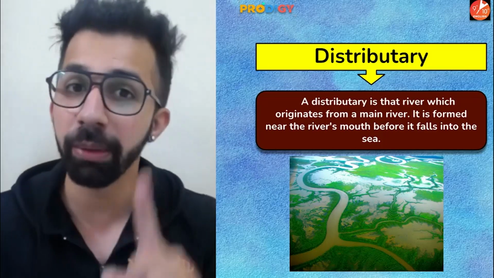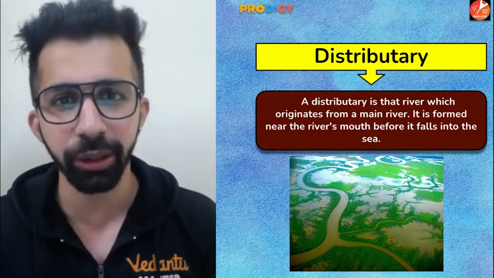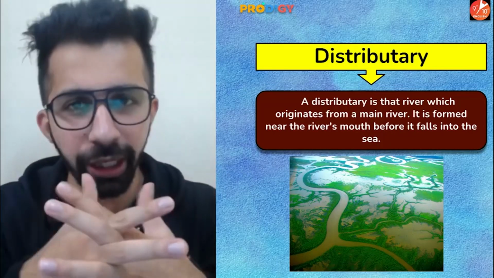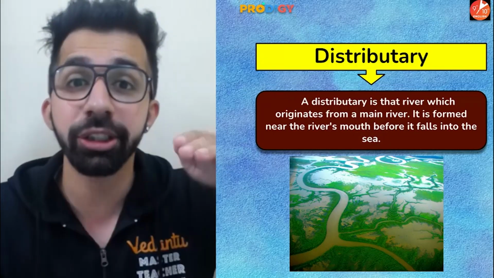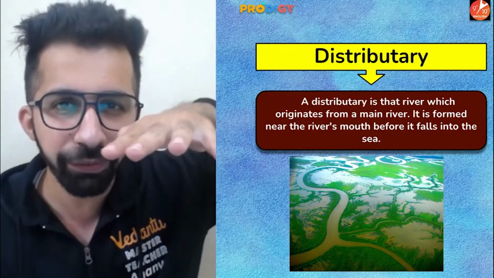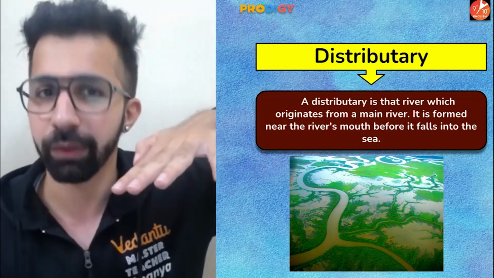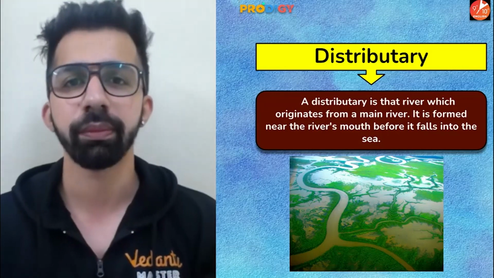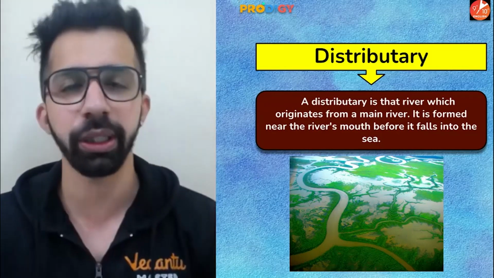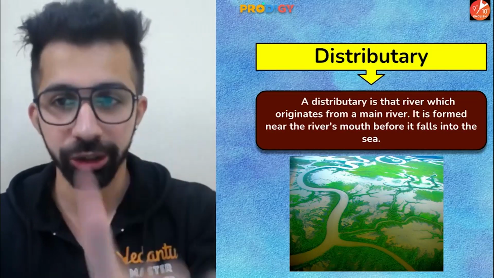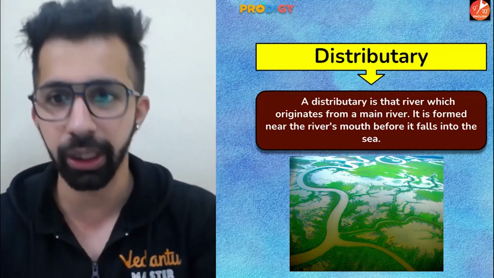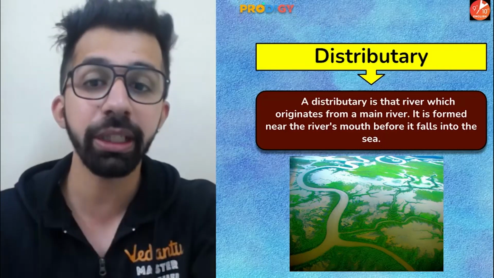Like guys, if you remember about tributaries, what happens in tributaries? Smaller rivers join the main river. Okay, so that is known as tributary. What is distributary? When the river is bifurcated into many channels. Okay, when the river is divided into many small streams, we call them distributaries. A distributary is a river which originates from the main river. All right, it is formed near the river's mouth.